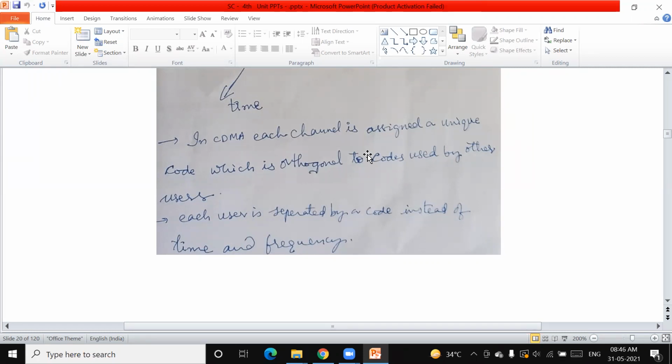Therefore, we should have orthogonality. Each user is separated by a code instead of time and frequency.